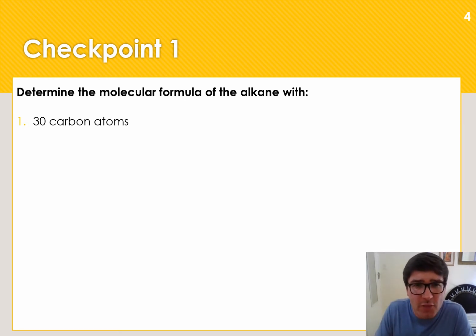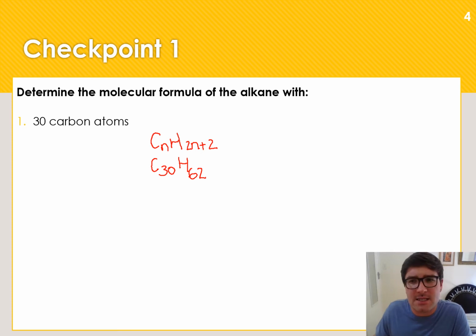So 30 carbon atoms means that in the general formula CnH2n+2, I will replace n with 30. So it then becomes C30, H2 times 30 is 60, plus 2, 62. So C30H62 will be the molecular formula of the alkane with 30 carbon atoms.